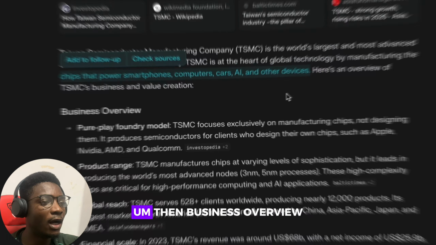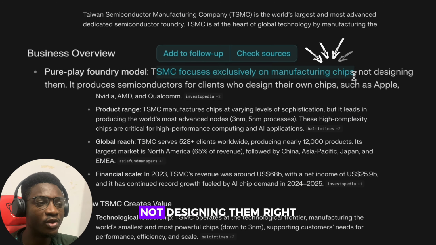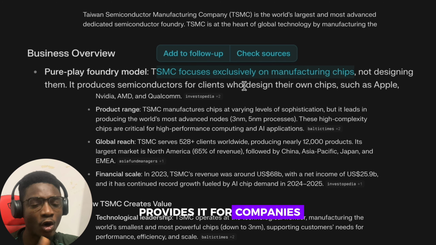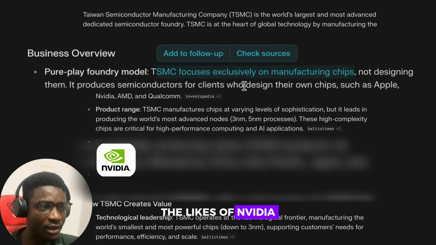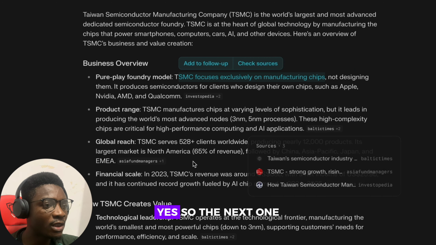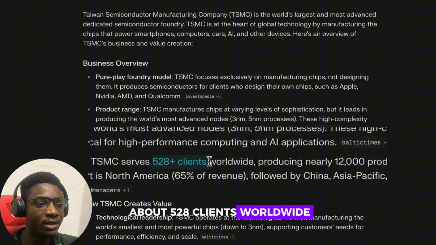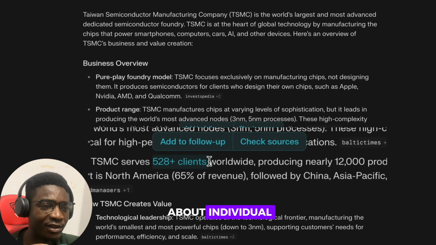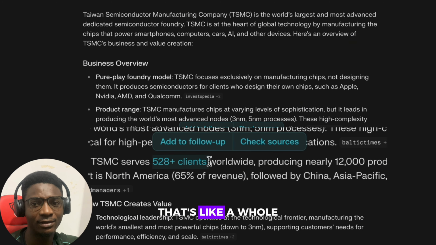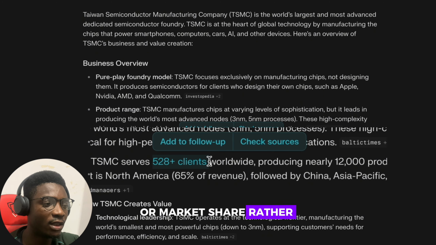Asia Fund Managers. Then the business overview: focusing exclusively on manufacturing chips, not designing them, right? They provide for companies that design them, the likes of NVIDIA, AMD, Qualcomm, Apple, etc. Next, global reach: they serve about 528 clients worldwide. And when they say clients, they are not talking about individuals. These are corporations. One of the clients is NVIDIA, which has a whole lot of market capitalization itself.